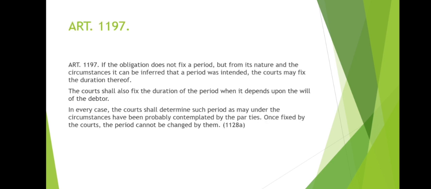Article 1197. If the obligation does not fix a period, but from its nature and the circumstances, it can be inferred that a period was intended, the courts may fix the duration thereof. The courts shall also fix the duration of the period when it depends upon the will of the debtor. In every case, the court shall determine such period as may under the circumstances have been probably contemplated by the parties. Once fixed by the courts, the period cannot be changed by them.